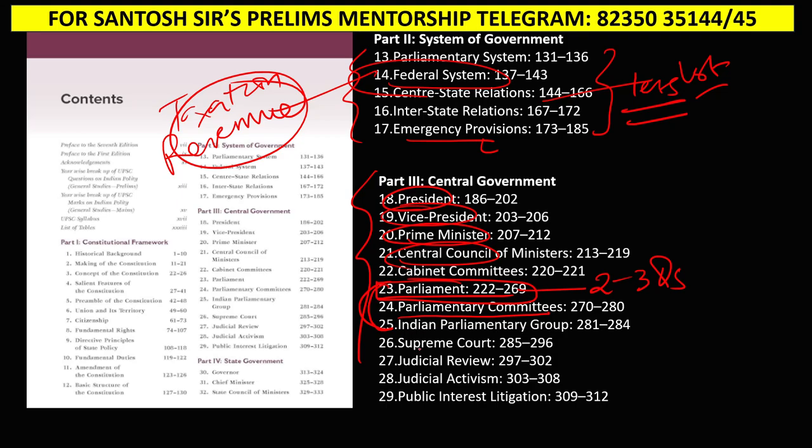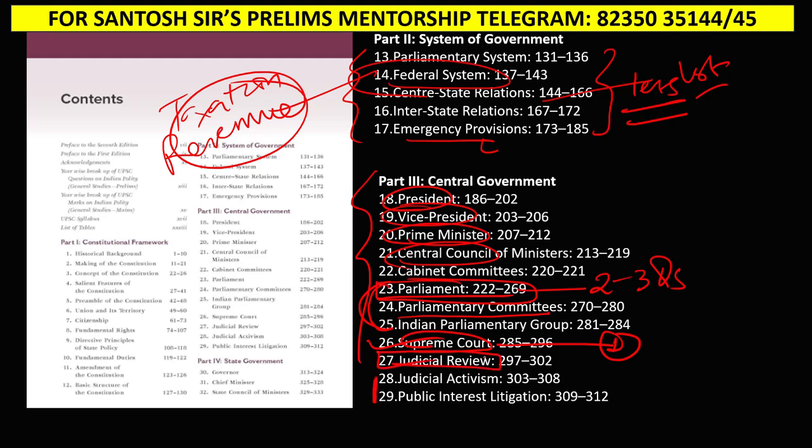Next, Supreme Court, again very important. One question comes from the Supreme Court. Generally the questions are on the number of judges, appointment of judges, or the jurisdiction of the Supreme Court. Jurisdiction of the Supreme Court is very important: writ jurisdiction, appellate jurisdiction, advisory jurisdiction. Generally questions come around that only. Other things you can ignore.